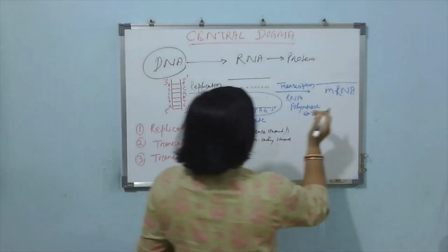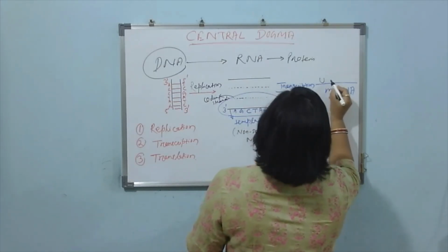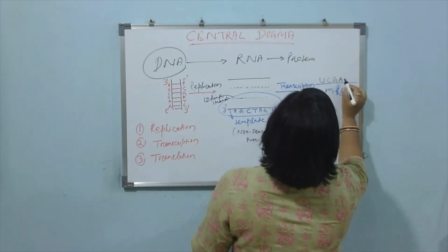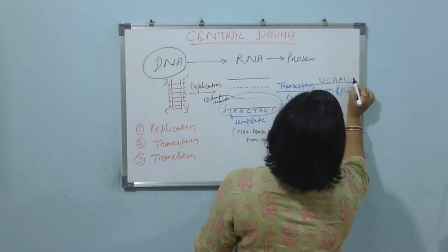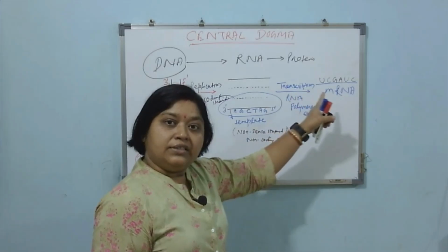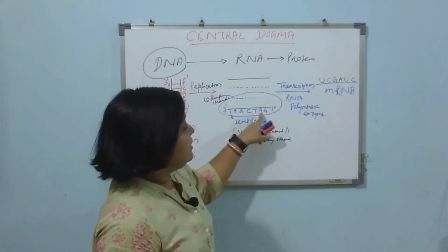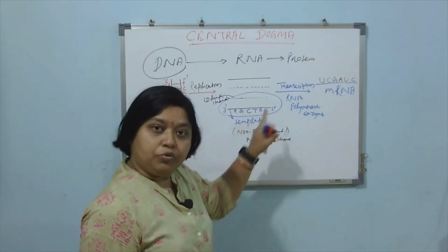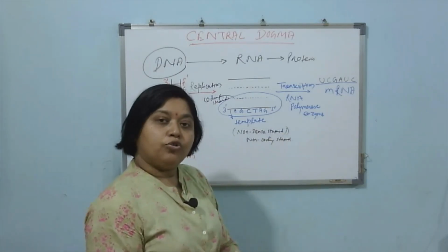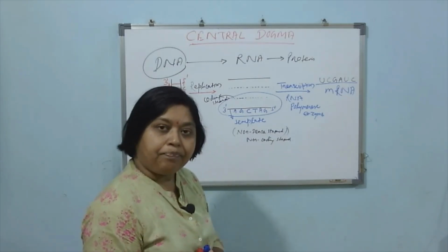So here you will find sequence like U, C, G, A, U and C, which is complementary to this strand or this sequence. Along with mRNA, other RNA also will get synthesized. Those are rRNA and tRNA.